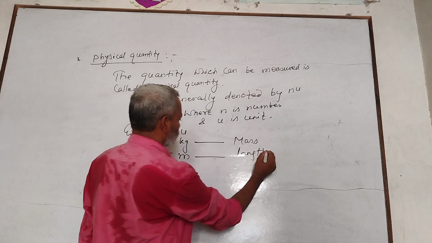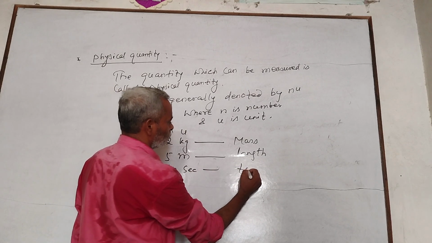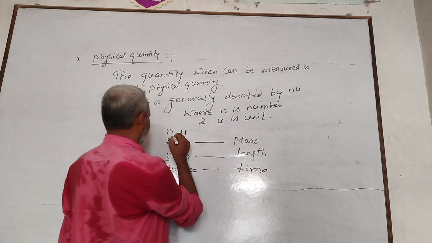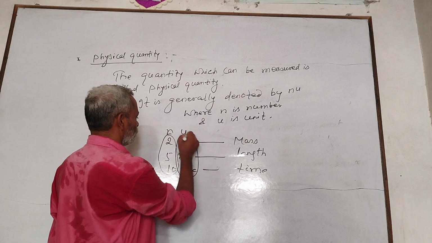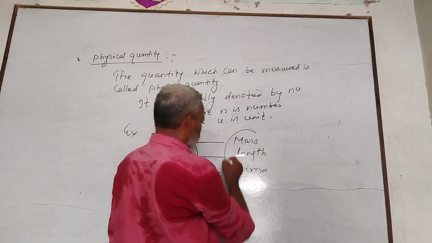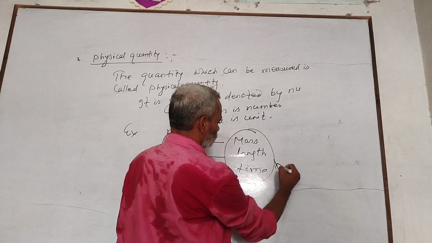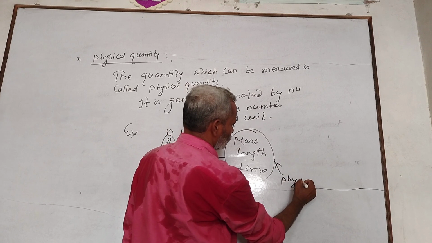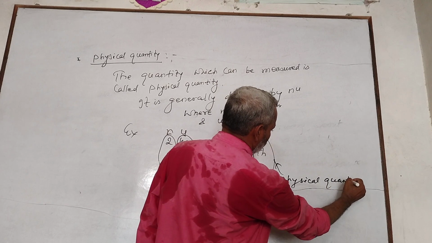It is length. 10 second is time. The left side digit represents the number and the right side its unit, and the whole is the physical quantity.